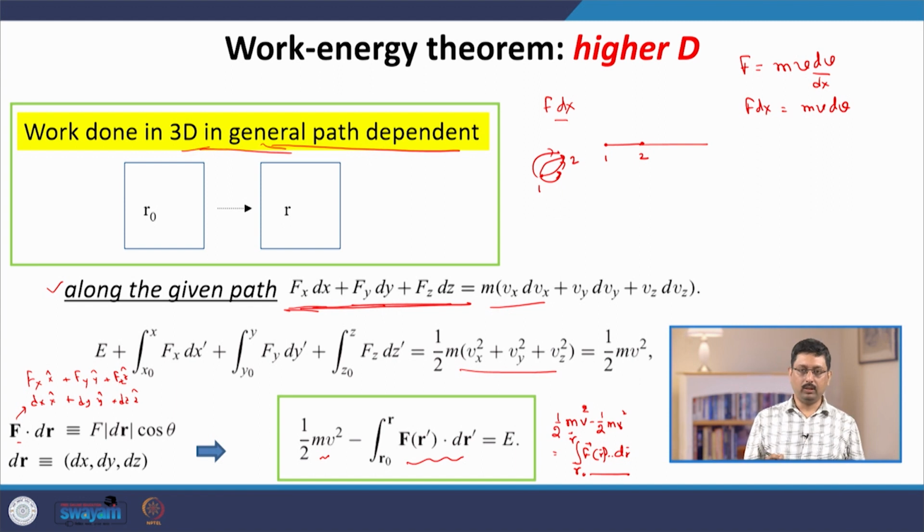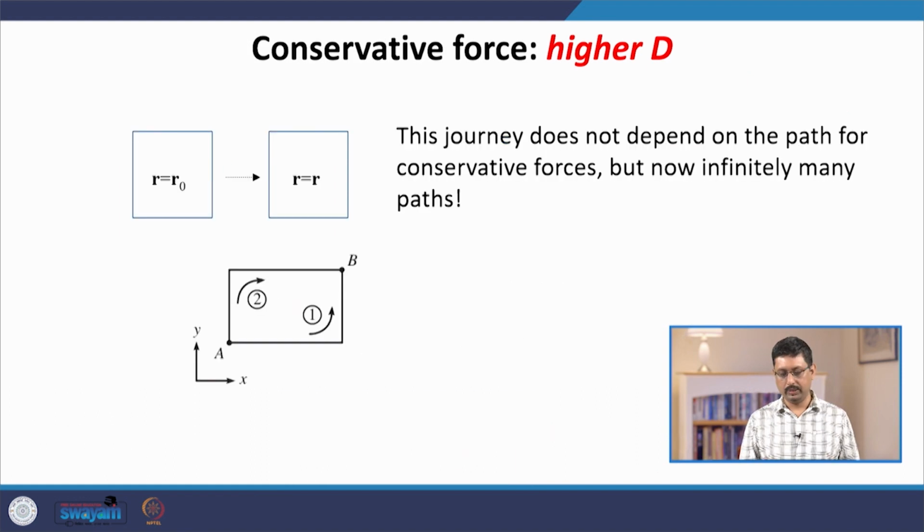And because in 3D or even in 2D, there is no unique path, the right hand side in general depends on the route that the particle takes, and hence the kinetic energy change will also depend on the route that the particle takes. So, this is the generalization of the work energy theorem in 3D, which works also in 2D. Again, I emphasize the key issue: in higher dimension, higher than one dimension, the path is not unique.